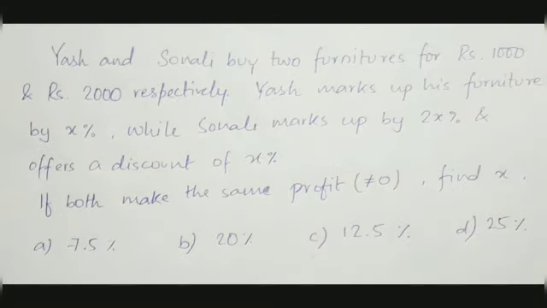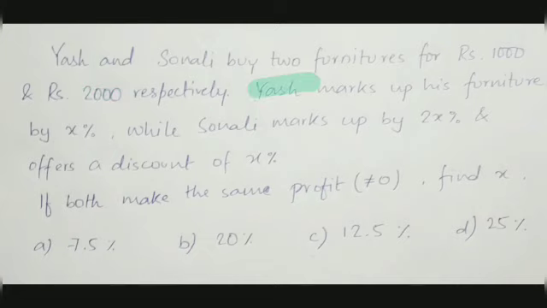Now, this is a very interesting question and a very tricky one. Looking at the question, you might think that there is 2x, again x, again x, so many different values everywhere. But it's very simple, okay? You don't even need to solve it. You can do it mentally. This is 1000, this is 2000.